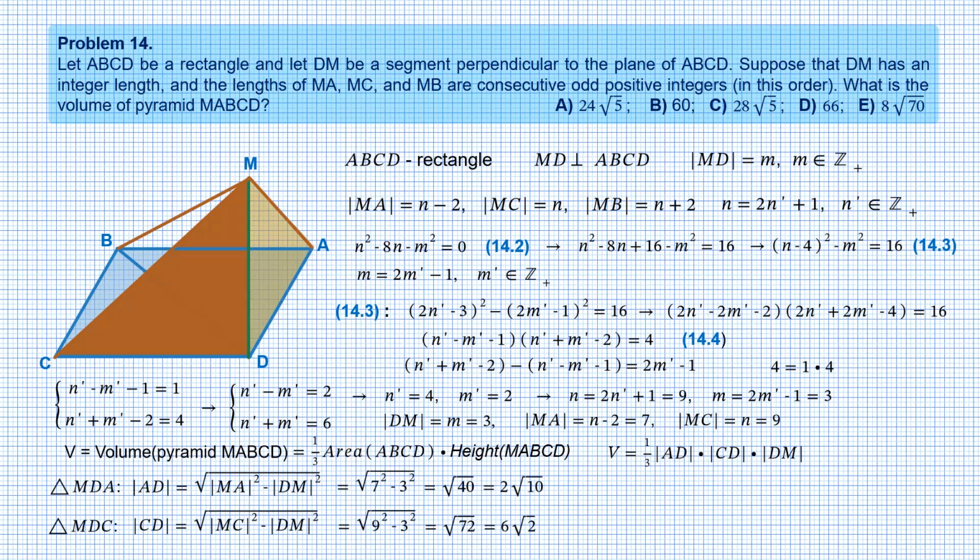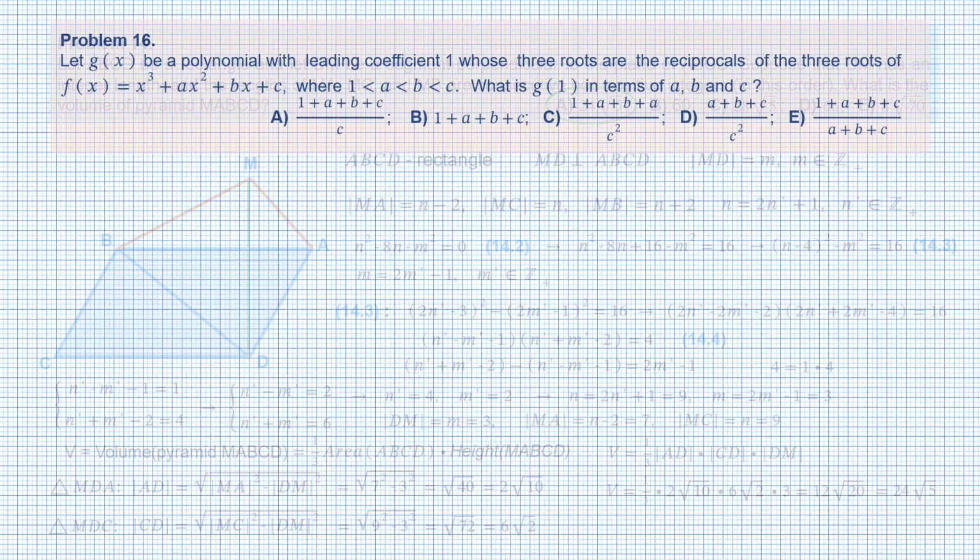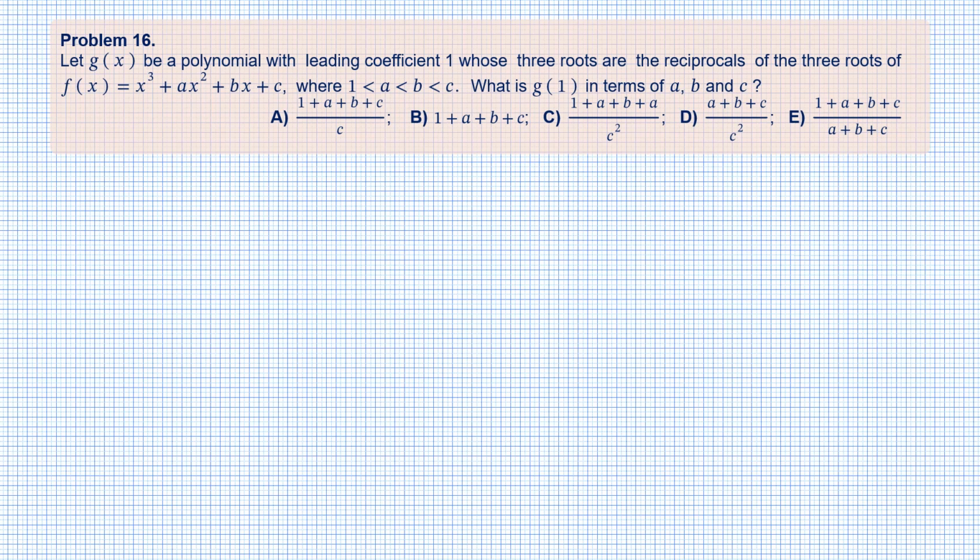The only remaining thing is substituting values into the formula for the volume. We get 12 times square root of 20, which is not in the choices. However, this is easily fixable as square root of 20 is 2 times square root of 5. Finally, the volume is 24 times square root of 5, choice A. So far so good, and we proceed to problem 16.